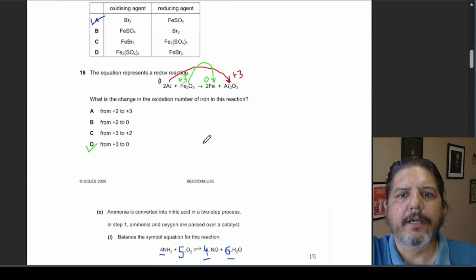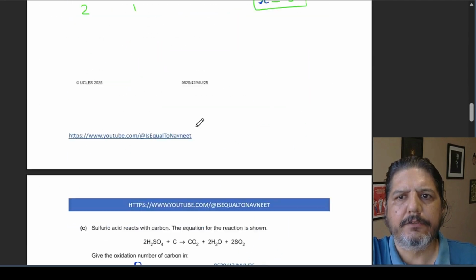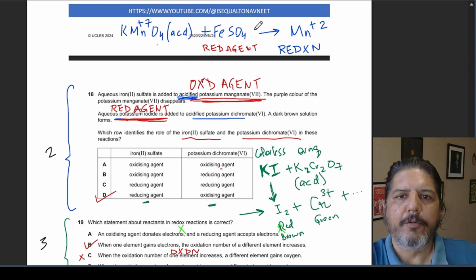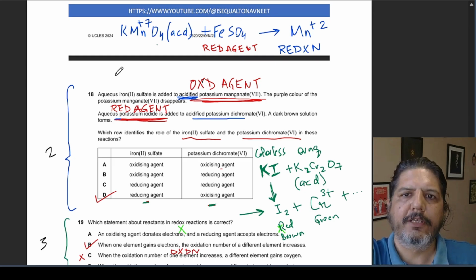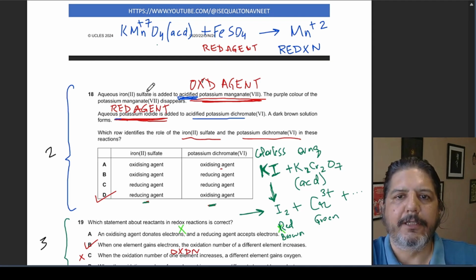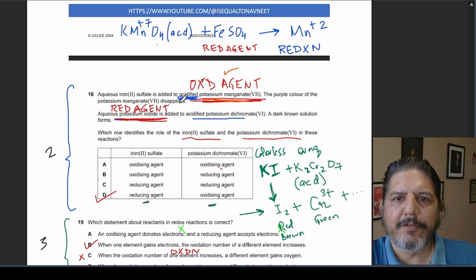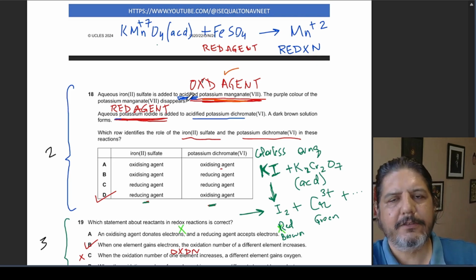Similar question. I'll skip these questions and take them in a while. I'm taking three similar questions where the oxidizing agents and reducing agents, potassium manganate, potassium dichromate and potassium iodide, have been used. So, second question: aqueous iron sulfate is added to acidified potassium manganate. Whenever I see potassium manganate, I understand that it would be acting as an oxidizing agent. The purple color of the potassium manganate disappears. So potassium manganate has done its work as an oxidizing agent and the purple color has disappeared.